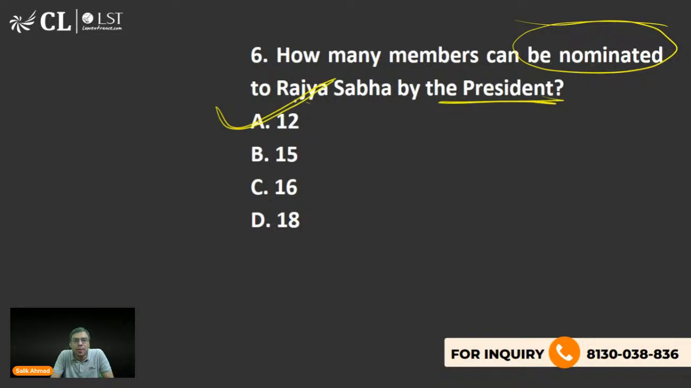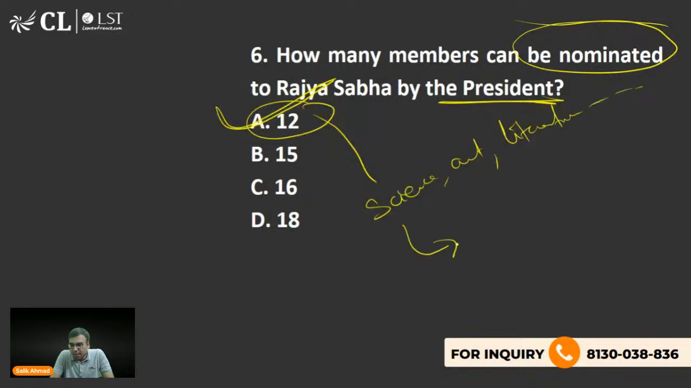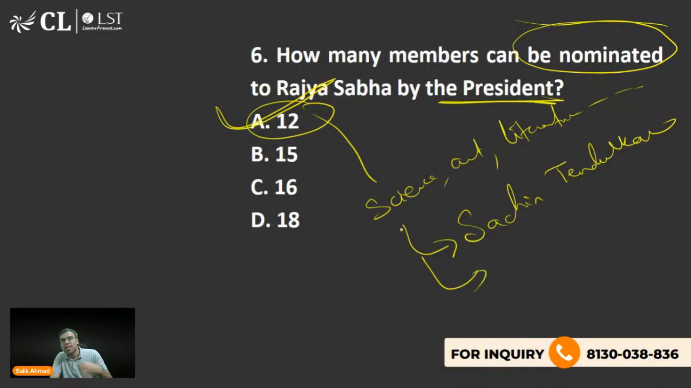So 12 nominated members in the field of science, art, literature, ये सब होता है. Can you give some examples? Someone has given Sachin Tendulkar, very good. Any other example from this field? Hema Malini, no, she is a Lok Sabha MP from Mathura in Uttar Pradesh. So that is not the correct example.